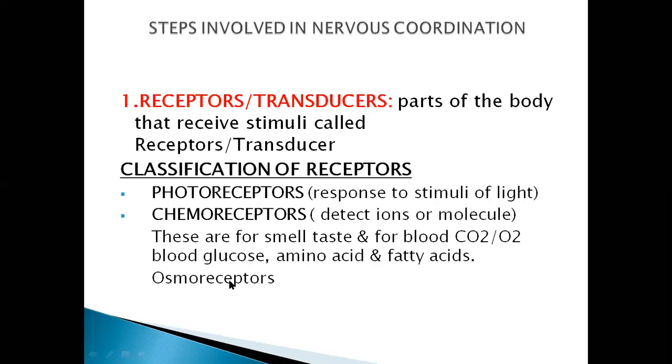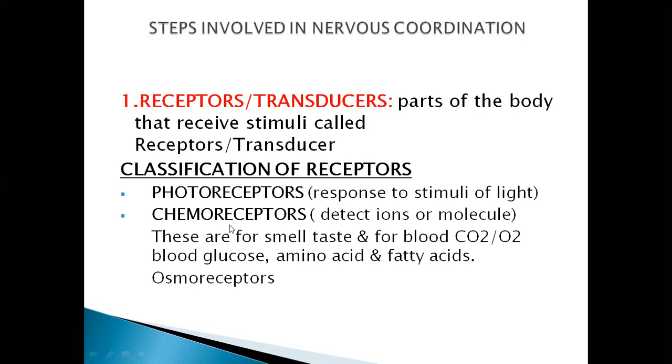And what are the osmoreceptors responsible for? Osmolarity of blood. So osmoreceptors that detect the osmolarity of the blood also come in the chemoreceptors.